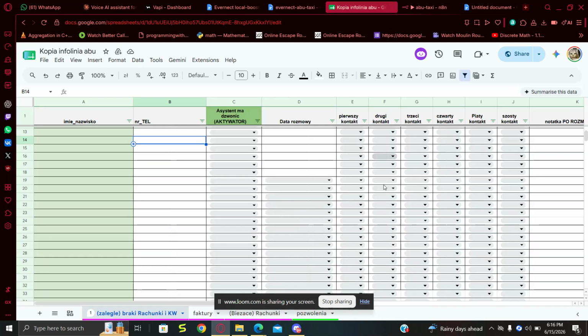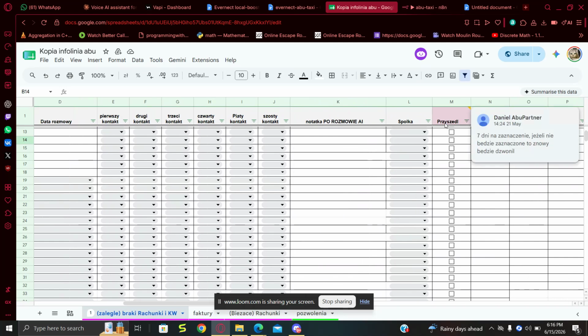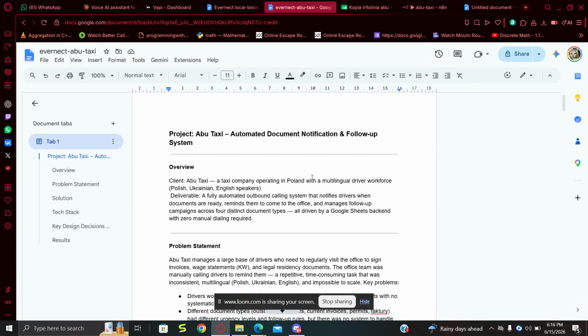It checks by looking at this one column. If it is ticked, it means the customer has come and taken the documents. So if it is not ticked, that means the customer didn't come after 3 days.